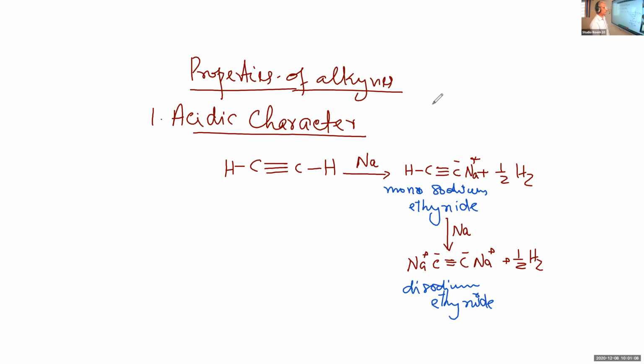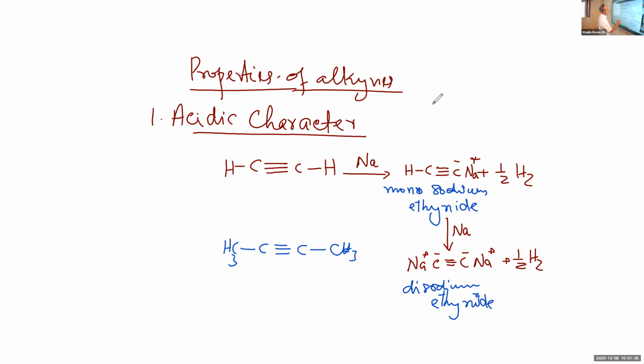So you may ask me, say you take a compound like this, CH3, C triple bond C, CH3. Which is this compound? One, two, three, four carbon atoms, and a triple bond on the second carbon.